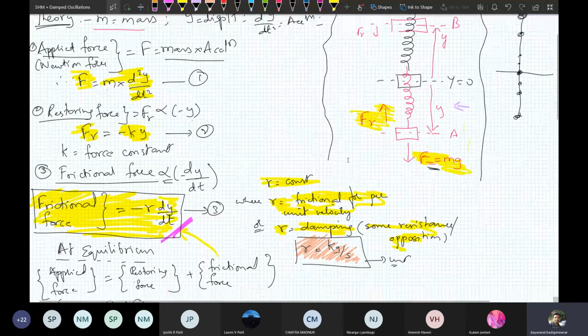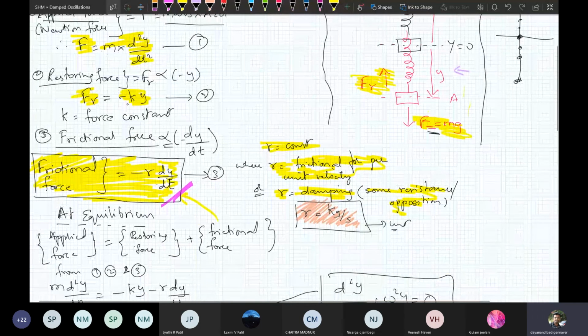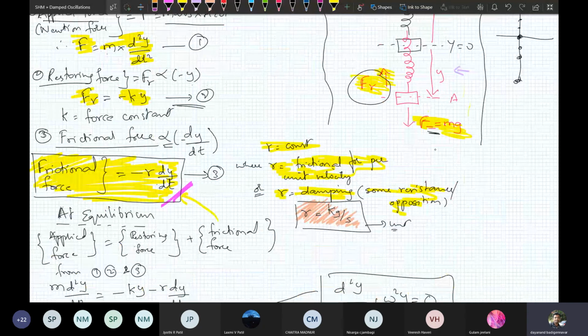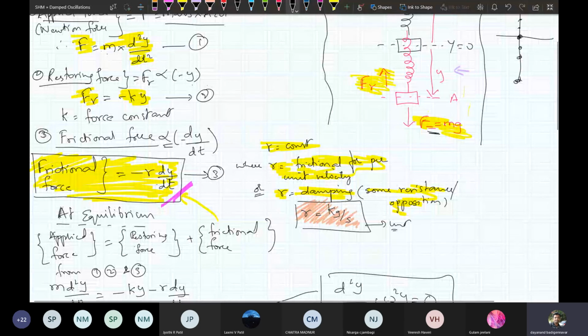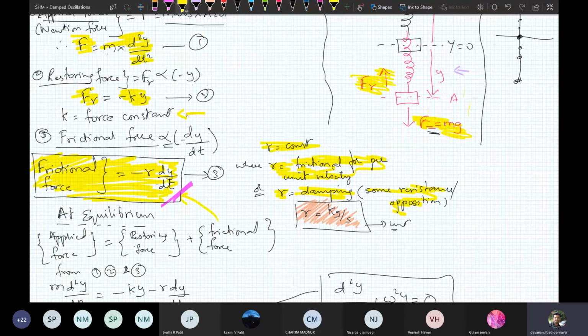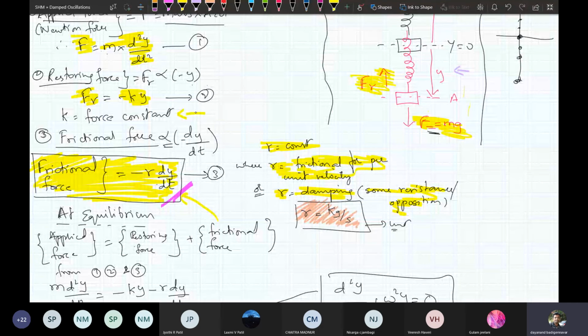After that, I have to write the frictional force Fr, equation number 2. Fr is opposing the applied force, therefore I have to remove it. I can write the equation Fr equal to minus k into y, where k is the force constant. Don't take it as the spring constant, this is very important. You only take it as the force constant, because it is a generalized equation for SHM, not particular for a spring mass system.